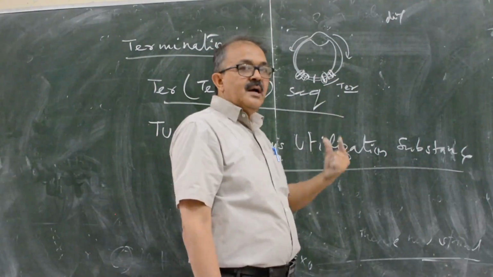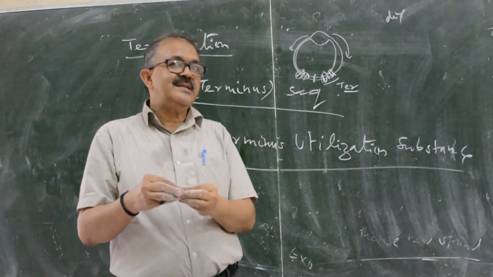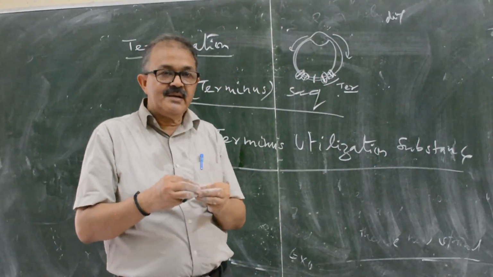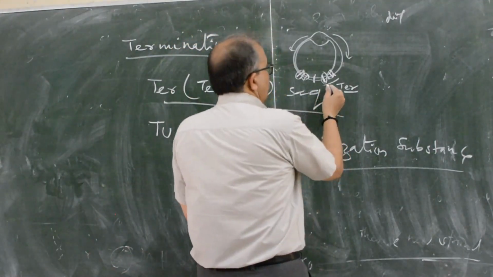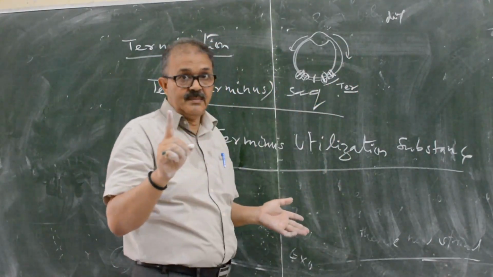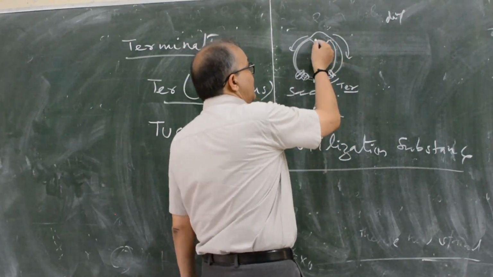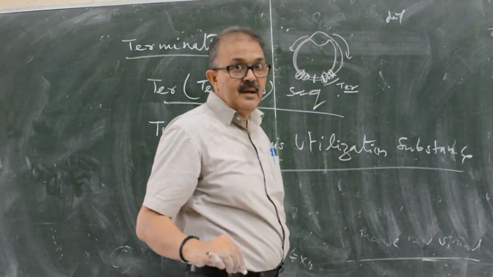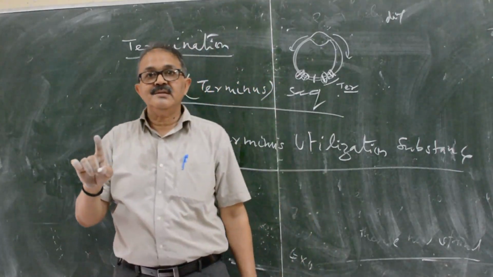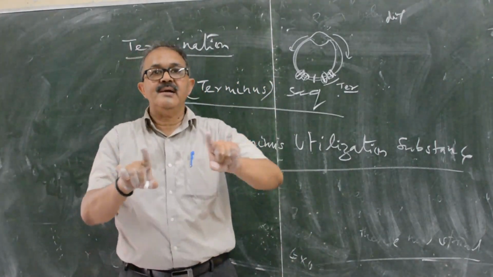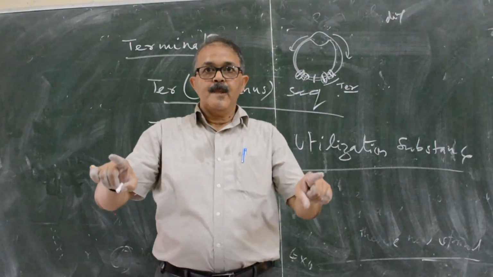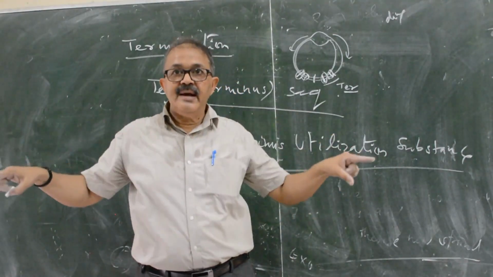What is the merit of this TER and Tus attachment? It controls the helicase enzyme only. Helicase is moving from here, helicase is moving from here. The function of helicase is melting the hydrogen bonds, opening the two strands.